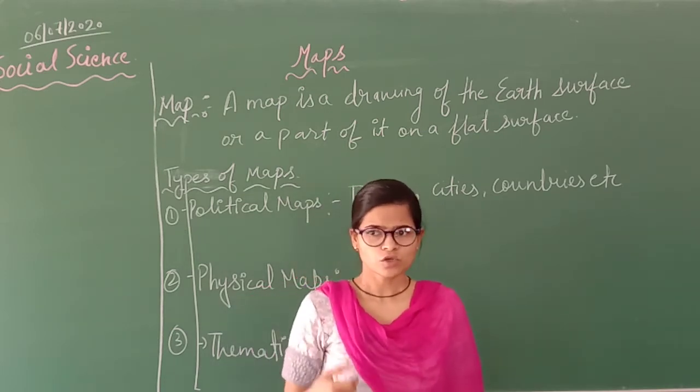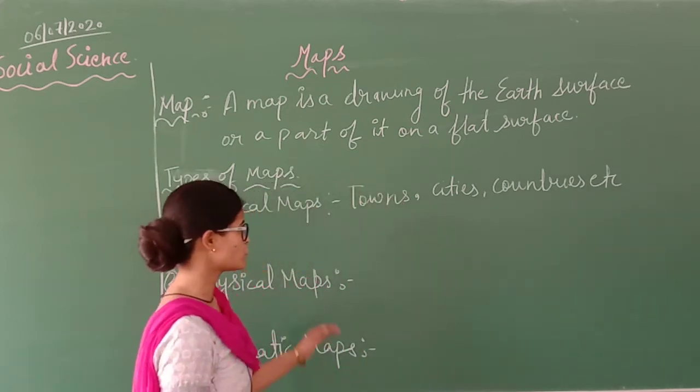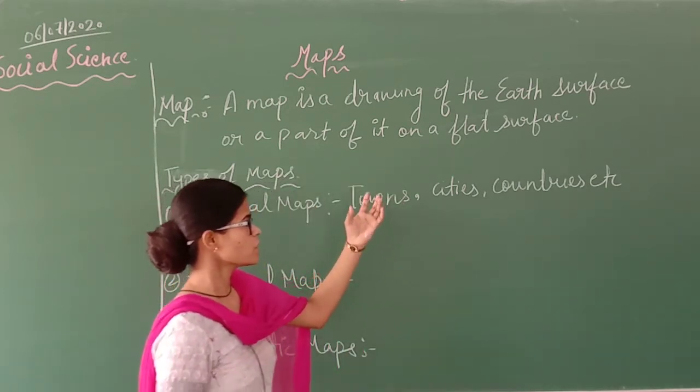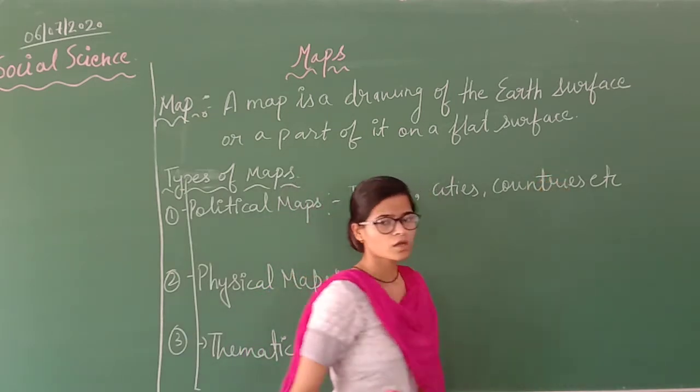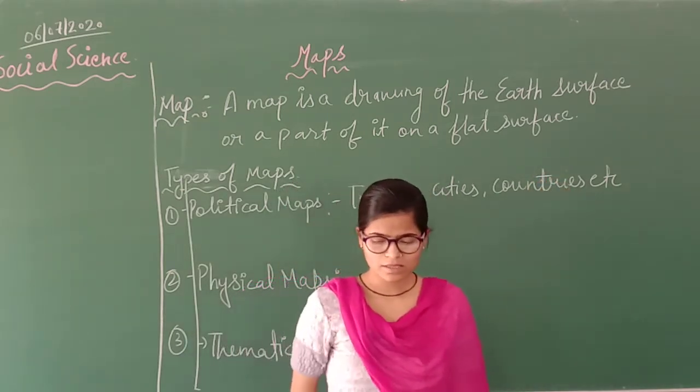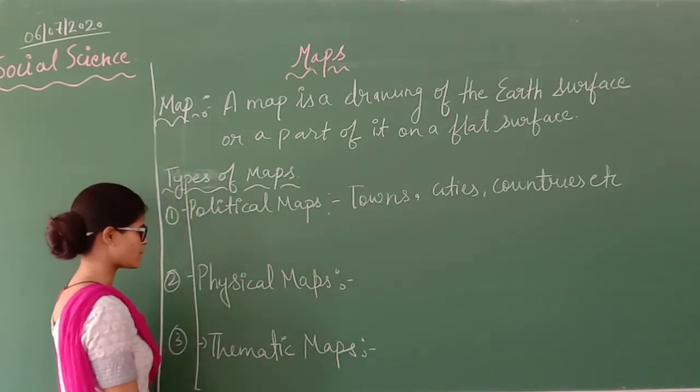Those are towns, cities, countries. So these things will come under your political map.